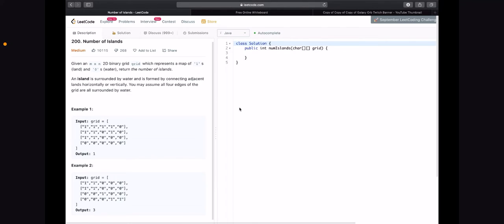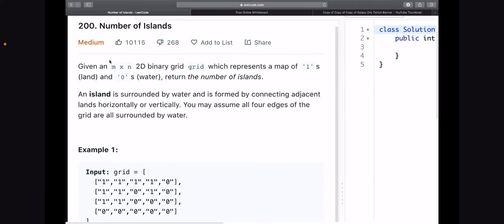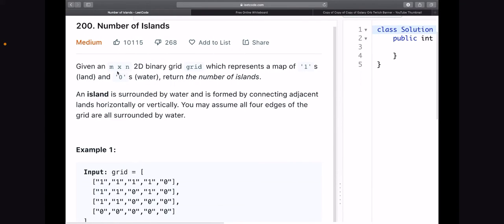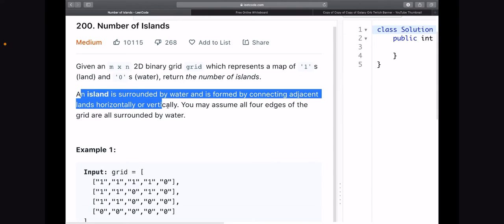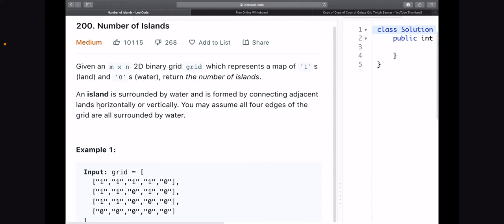So today I'm going to be solving LeetCode question number 200, number of islands. So the question is, given an m by n 2D binary grid which represents a map of ones, which are land, and zeros, which represent water, return the number of islands. An island is surrounded by water and is formed by connecting adjacent lands horizontally or vertically. You may assume all four edges of the grid are all surrounded by water.